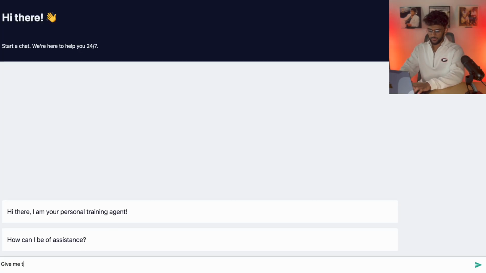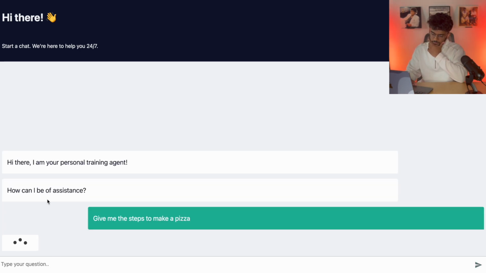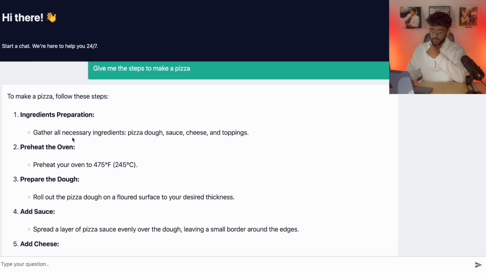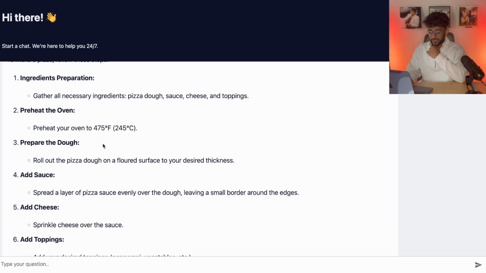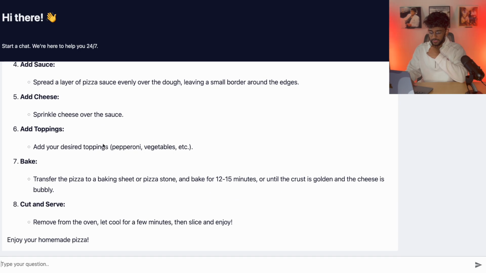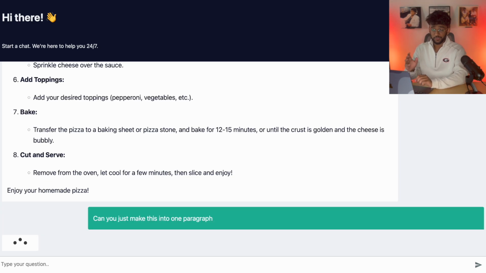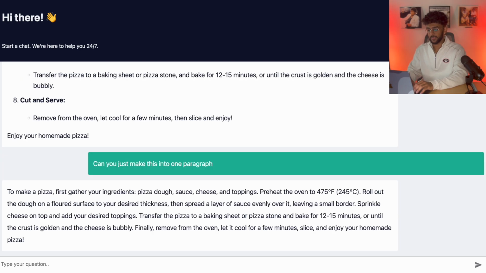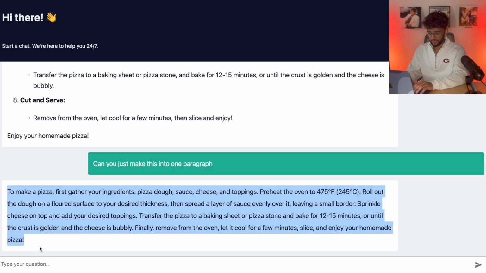Give me the steps to make a pizza. There you go. Nice steps with concise information. Can you just make this into one paragraph? You can talk to it like a GPT. It's not just a question answer. You can talk to it like it's a human being, right? And wow, look, it's made it right into a paragraph.